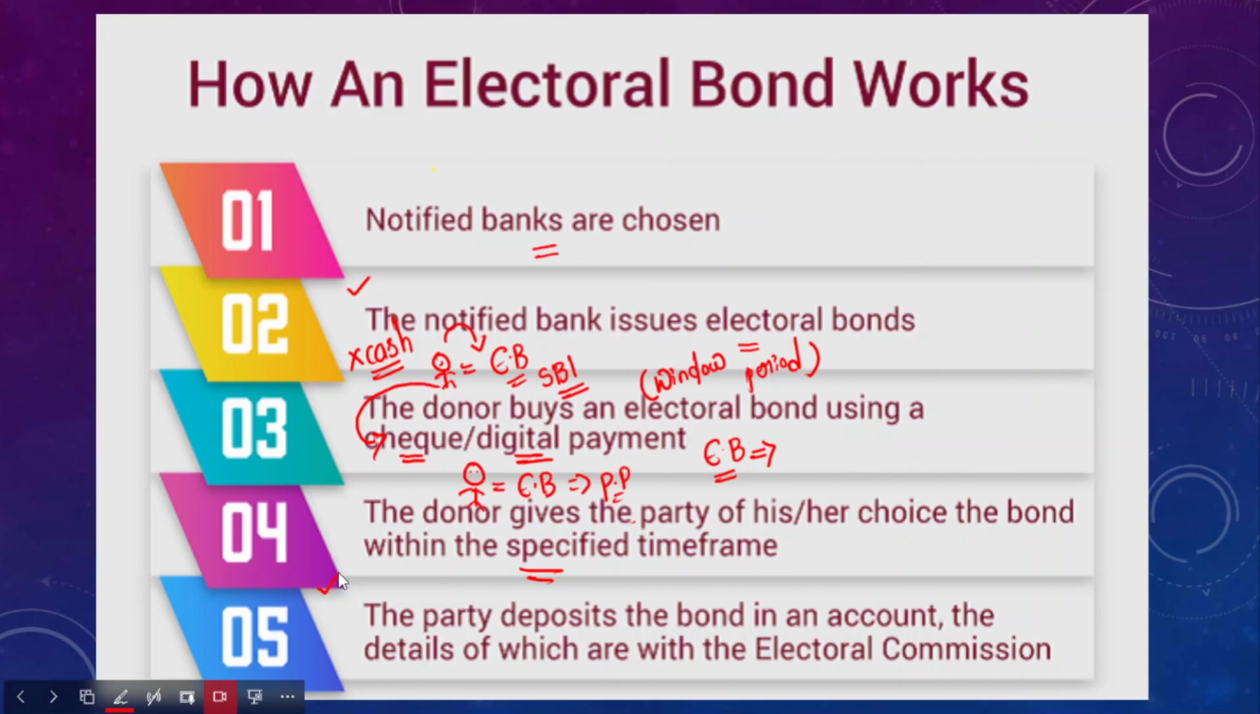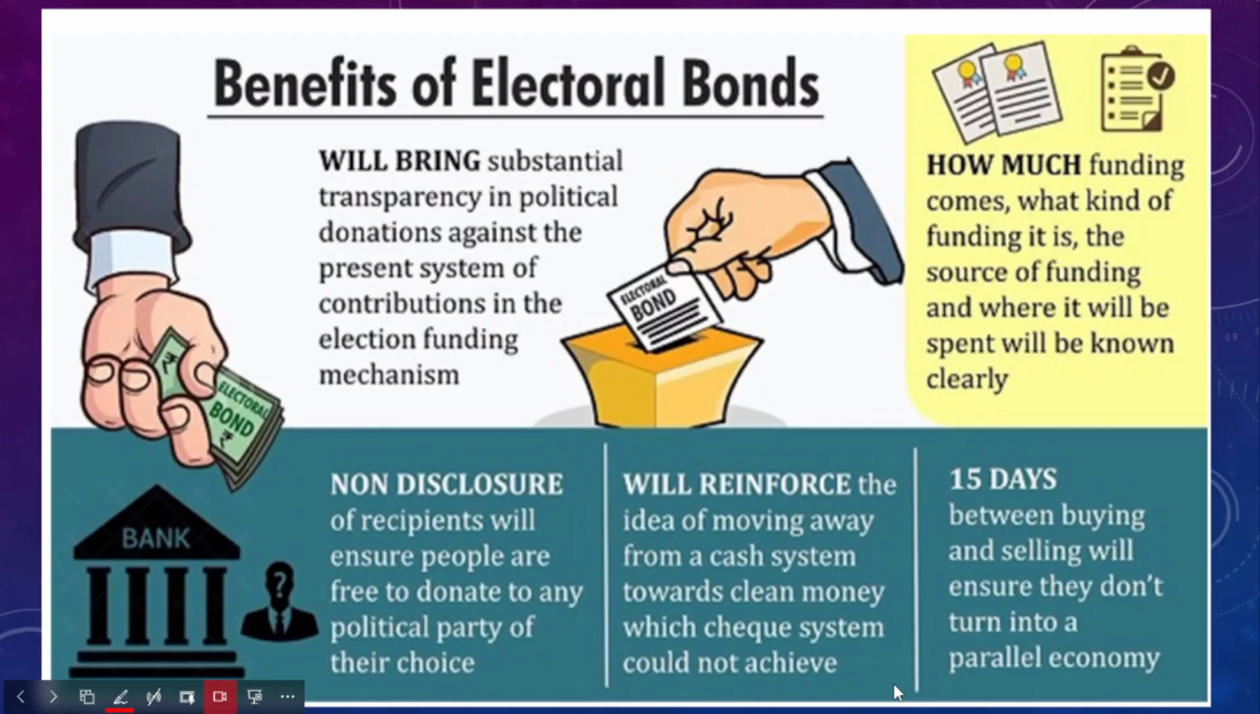The last step would be, the political party receives the electoral bond from a donor. Now this political party has the electoral bond, so the party will deposit it in a party account. The details of which will be sent to the Election Commission, and this is how the electoral bond scheme usually works.